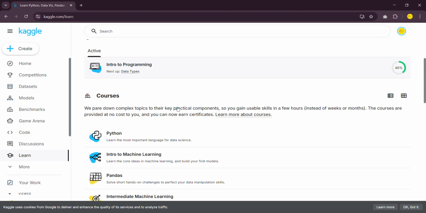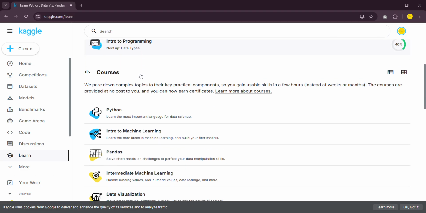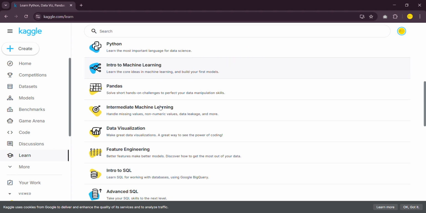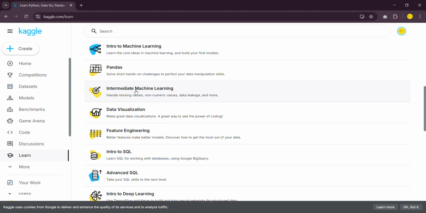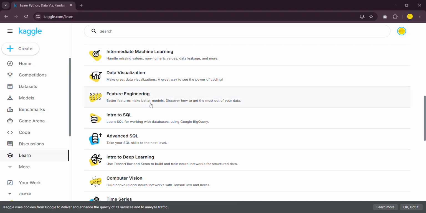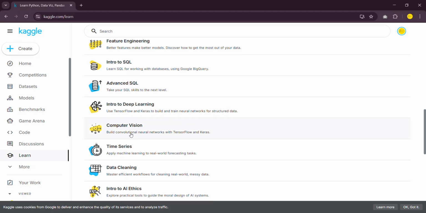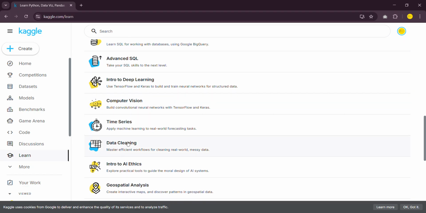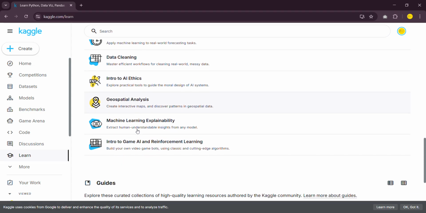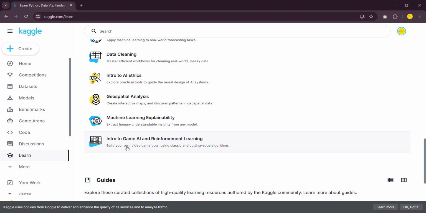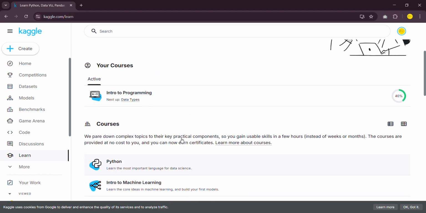So these are the courses which Kaggle is offering. Intro to programming, where you will be taught about Python, and then intro to machine learning. Pandas, this is one of the libraries of Python. Intermediate machine learning, data visualization, feature engineering, SQL, advanced SQL, deep learning, computer vision, time series, data cleaning, intro to AI ethics, geospatial analysis, machine learning, and intro to game AI. So these are the courses which you can do and get a certificate.